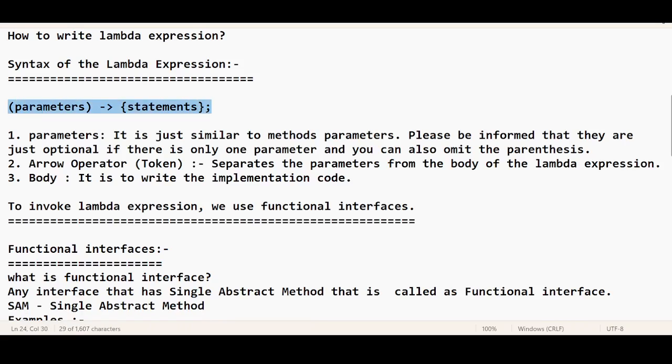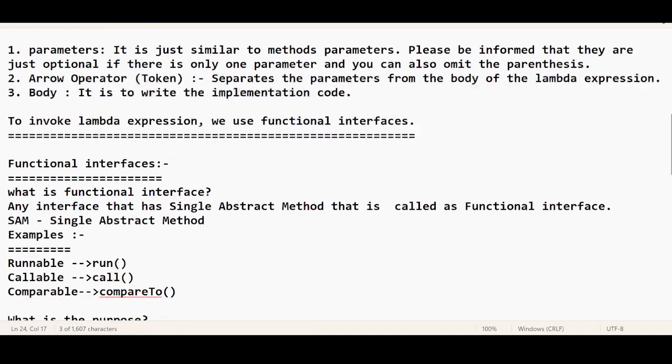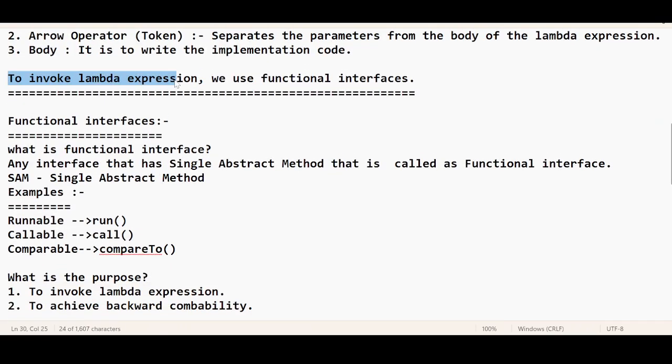So this is how the Lambda expression syntax looks, right? This arrow token, or arrow operator, is very important. Parameters followed by the block of the Lambda expression. So they are separated by what? The arrow token. We have completed so many problems on top of Lambda expressions, right? And to invoke a Lambda expression, you use